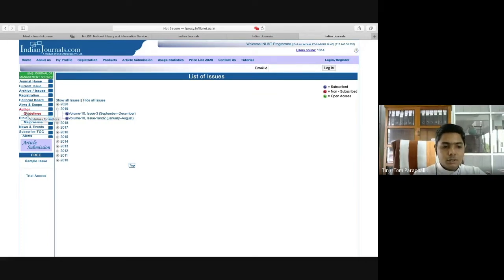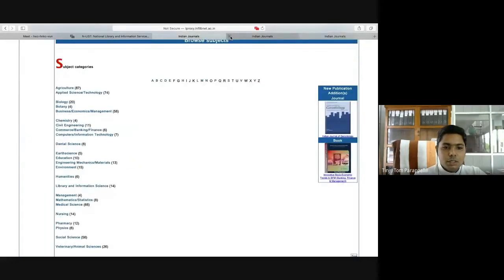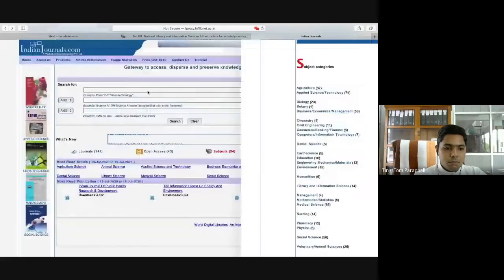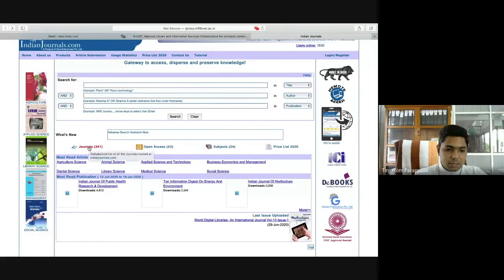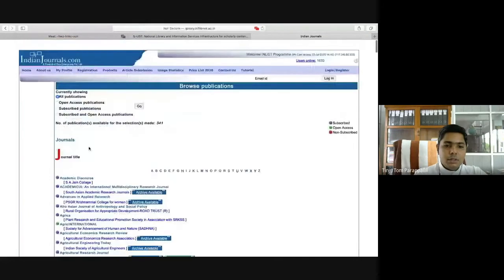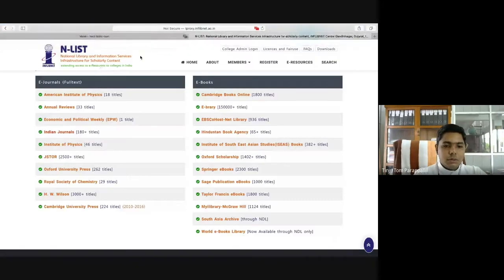Then there are author guidelines. Author guidelines are for submitting our own articles to this particular journal. So we need to read the author guidelines, and as per the guidelines, prepare an article and submit it here. Click on this, and there is an option to upload your article and submit it here. This is it. Let's move on to the first page. Then we can look at the journals in alphabetical order. Okay, here is the journals list. We shall go to the next one.